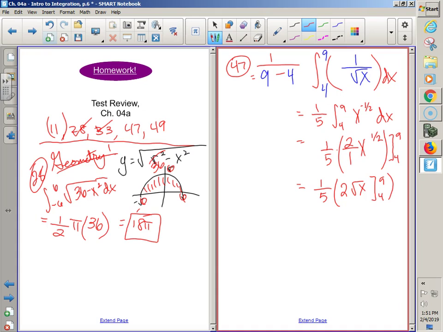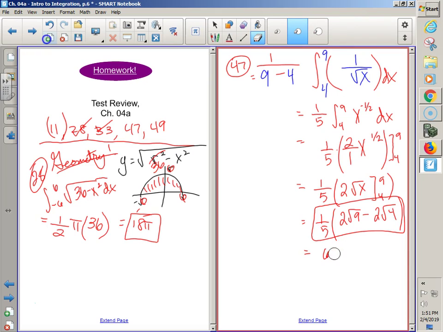Now what? How do I evaluate? Fundamental theorem of calculus. F of b minus f of a. So what's first? 9. Just 9? Don't you mean 2 square root of 9, minus 2 square root of 4? So 2 times 3 is 6, and 6 minus 2 times 2 is 4. 6 minus 4 is 2. 2 fifths. Anybody get there before me?